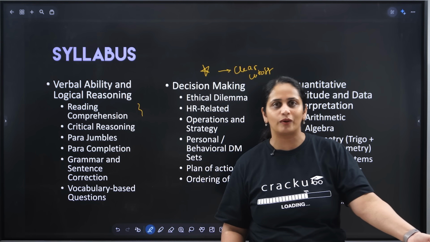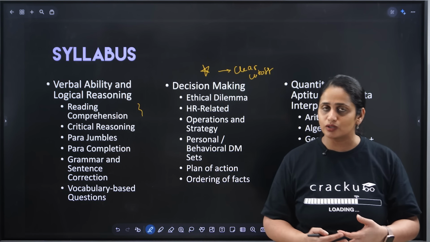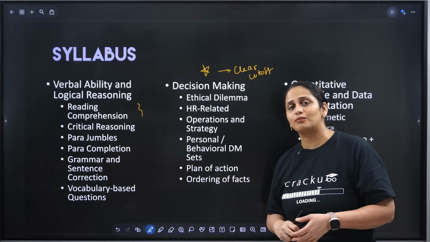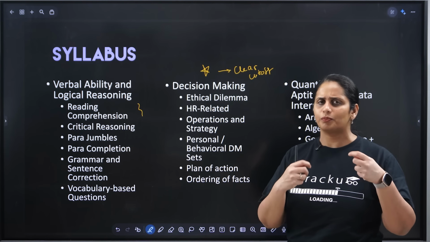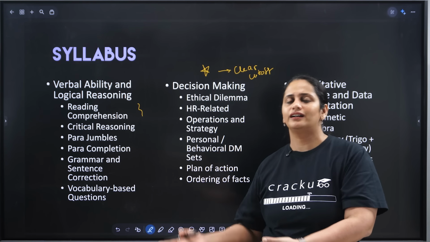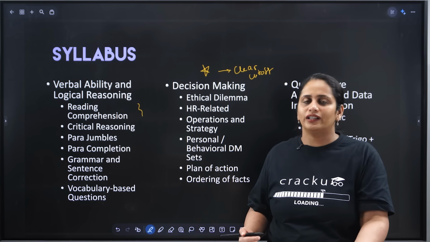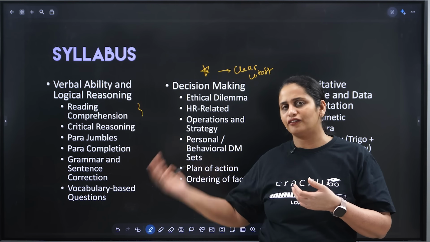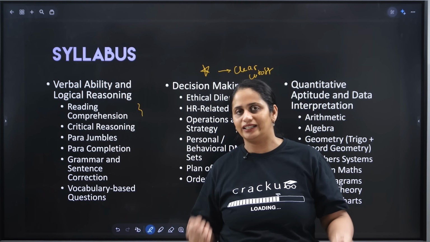What should be your go-to-market strategy? Those kind of sets are also asked. Then you also have sets which are about individual or personal habits or personal life, where you face an ethical dilemma. You are caught in the middle of some fight or some kind of dilemma and you don't know what exactly is the right thing to do.